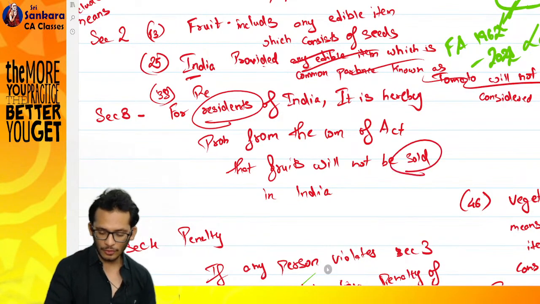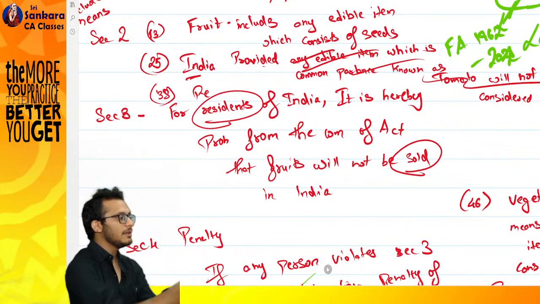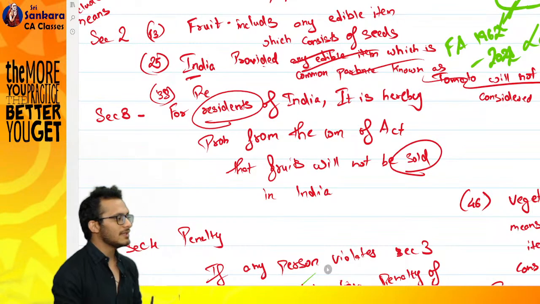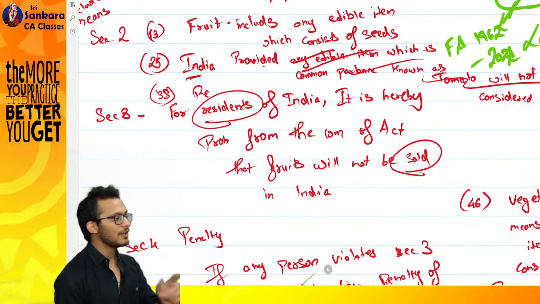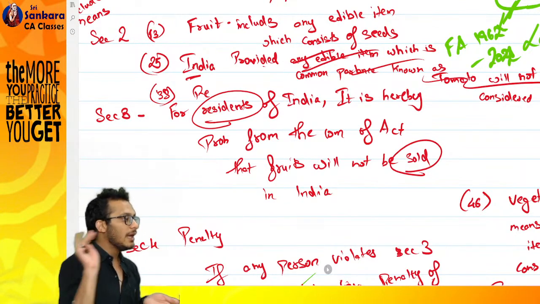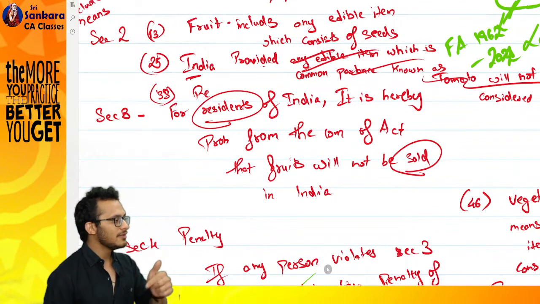I want to define what is sold also. Because sold can mean anything. One can say, boss, if I give you fruits and you give me money, it is called sold. The other person can say, if I'm giving you fruits and you're giving me vegetables, it is sold. Barter can also be sold, exchange can also be sold, sale can also be sold, hypothecation can also be sold. So I have to tell what is sold. Now the question to you, boss, should I define sold in this act?